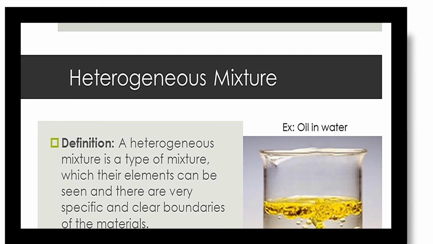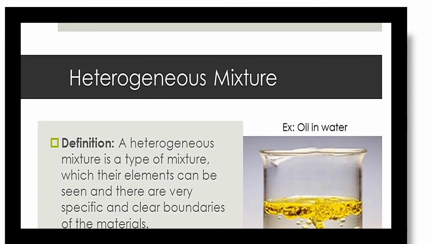So this type of mixture in which the components can be easily distinguished, or specifically seen, and a clear boundary can be seen between them, and we can identify the different components of the mixture, is known as a heterogeneous mixture.